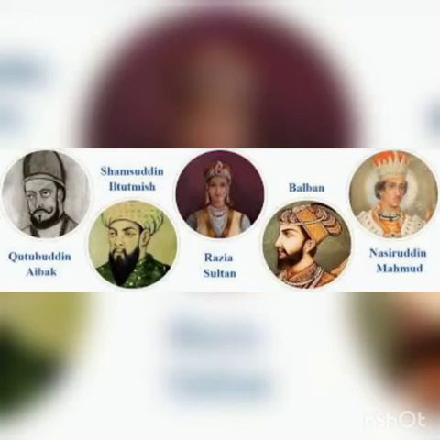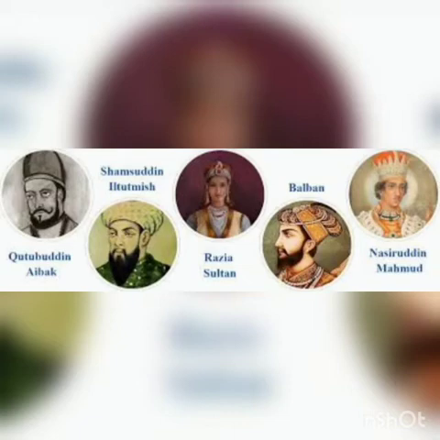Ghiyasuddin Balban came to power in the year 1266. He was a noble and he proved to be the most powerful ruler of the Slave Dynasty. Balban reorganized and strengthened the army.